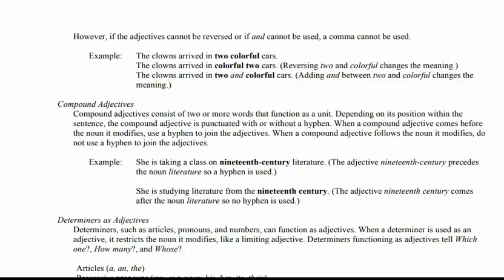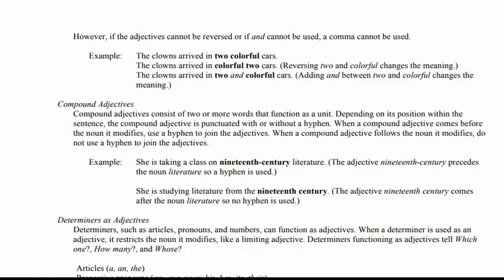If it is used before the noun, we use the hyphen, and if it is used after the noun, we don't use any hyphens to join the adjective, right? Like, she is taking a class on 19th-century literature. The adjective 19th-century precedes the noun literature, so the hyphen is used. But if she is studying literature from the 19th century, we don't use the hyphen. Clear? So what is the next type?